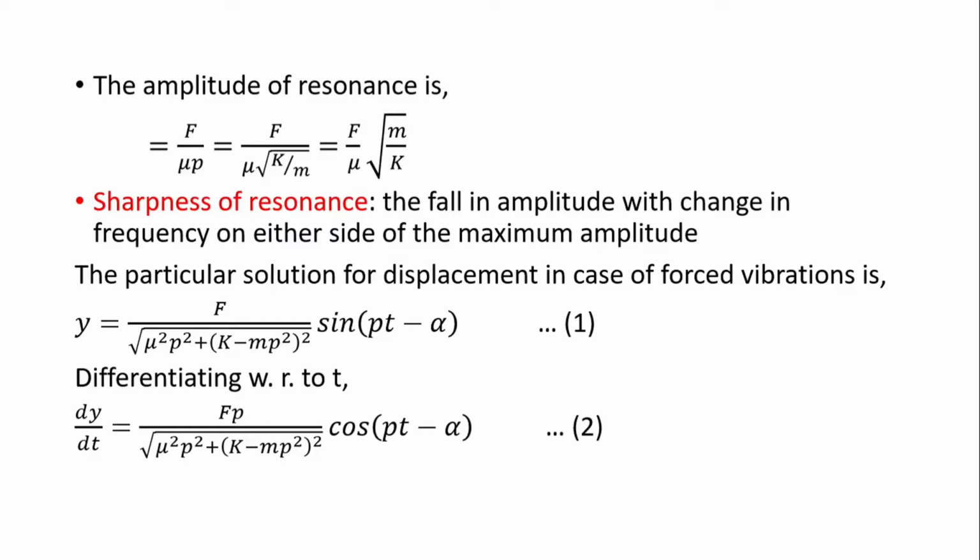When p becomes greater than ω and when p becomes less than ω, that means on both sides of p equal to ω, the amplitude falls, and this is called sharpness of resonance. In short, the fall in amplitude with change in frequency on either side of the maximum amplitude is called sharpness of resonance.